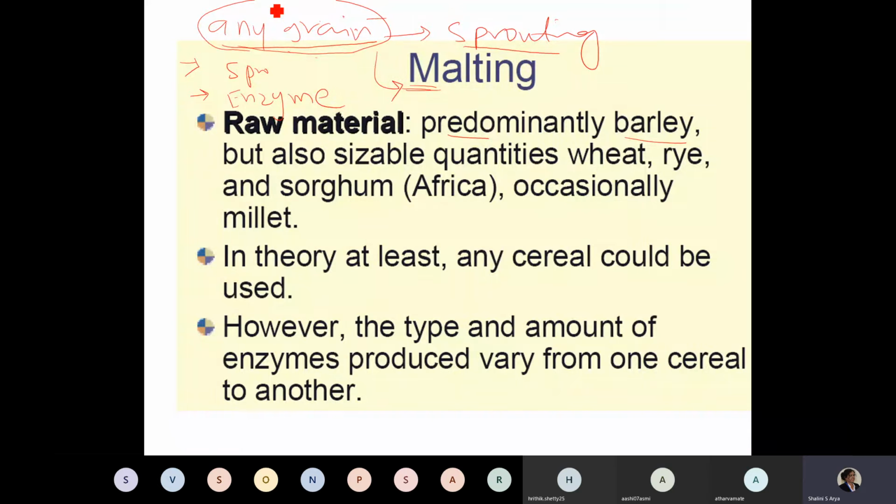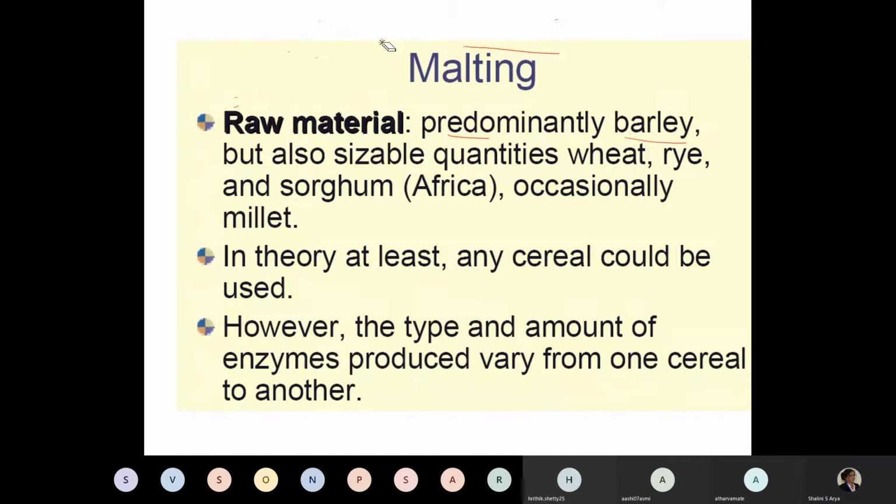So we will see what is a balanced amount of enzyme, which enzyme. So what do you mean by sprouting? Do you consume sprouted grains at home? The most common example is sprouted moong, or you consume sprouted grains. Generally, we prepare sprouted moong. We consume sprouts a lot.